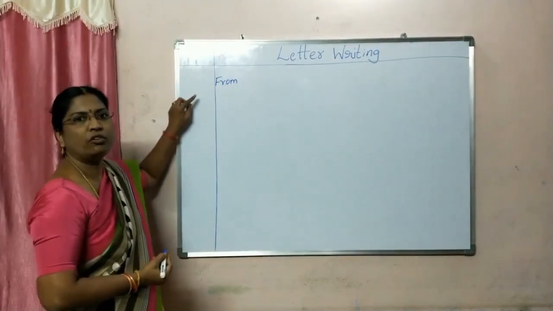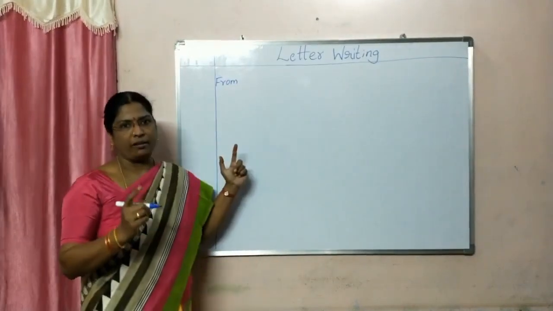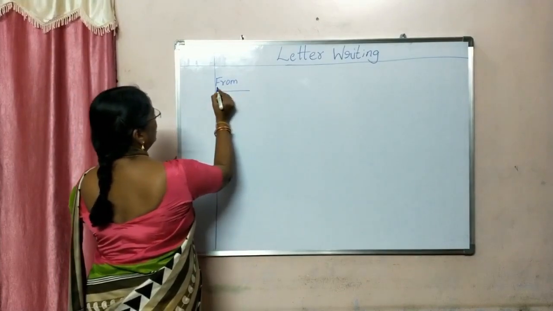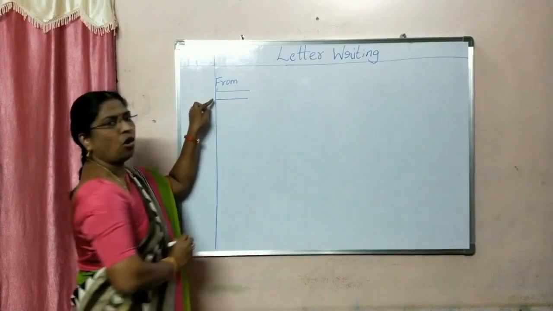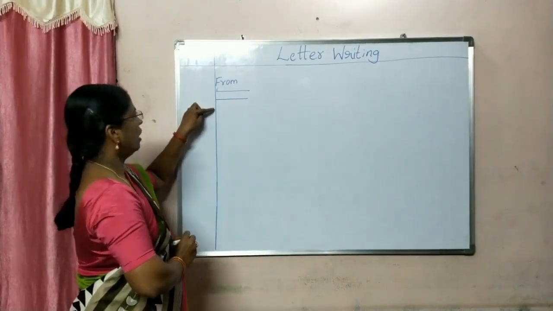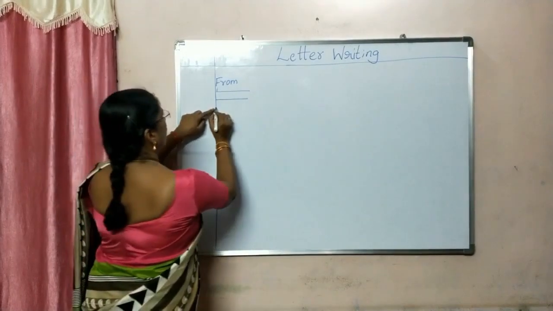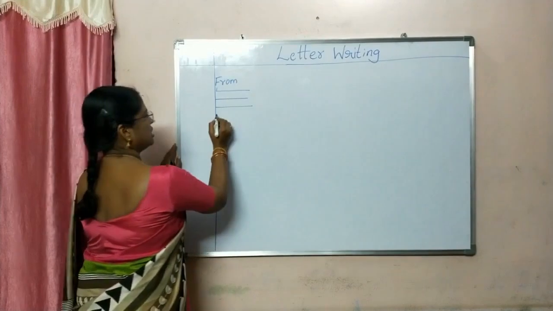So first we have to write the from address. Who is writing? You are writing, so you will write your name. Then after that you will write your class or section. Then you will write which school it is. Then after that you will write which place or city.